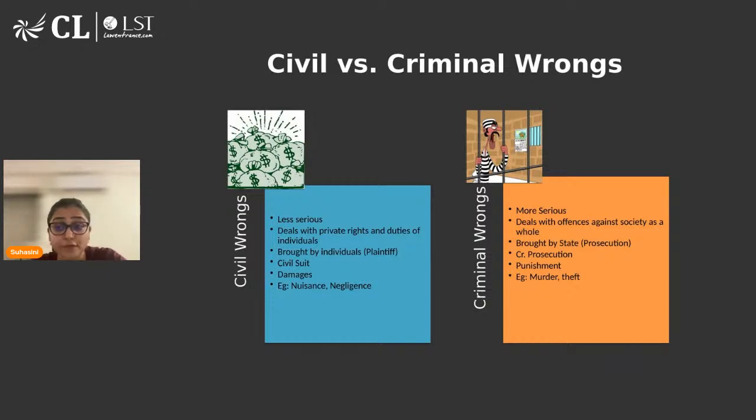Here, since it is an offense against society, and the state is the one who is our guardian, who is taking care of our interest, one of the parties in criminal wrong or criminal offenses is the state, that is the prosecution. And it is the duty of the prosecution to prove before the court of law that a particular person has committed the crime. There are certain exceptions to this also. For example, the burden of proof gets shifted to the accused. Let's say in case of dowry death, the burden of proof gets shifted to the accused. Otherwise, it is always on the prosecution to prove before the court of law that this person has committed the crime.